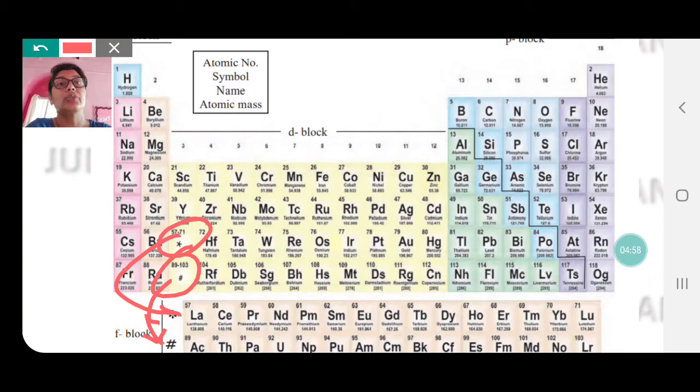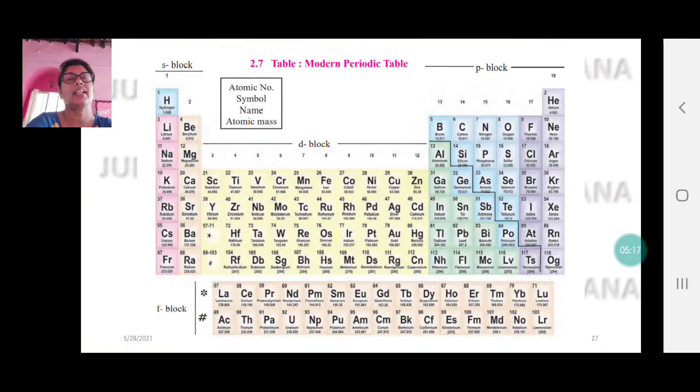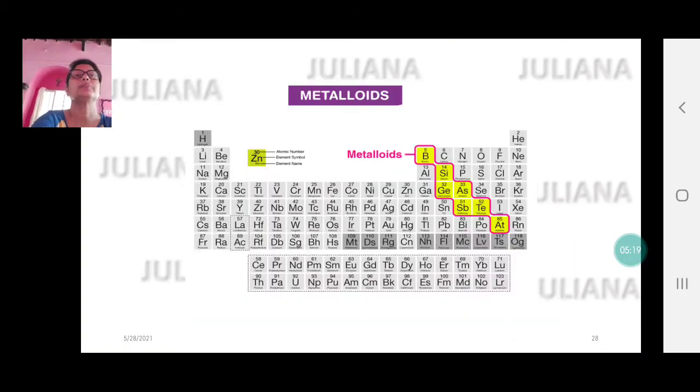Okay, their actual place is here, and therefore we say 7 periods. Because the actual period is in this box here, because their properties resemble this box over here, we say we have 18 groups and 7 periods. Two separate lanthanide and actinide series are shown below.